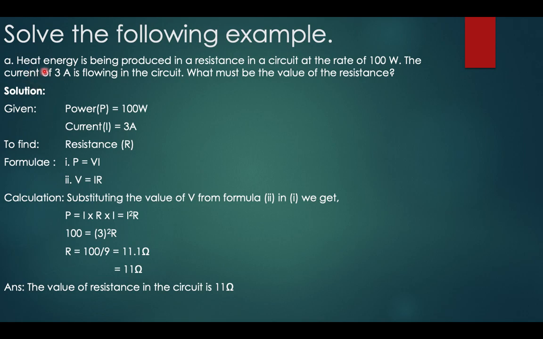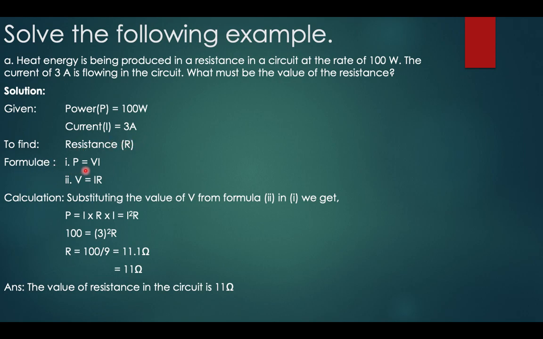Let us read. Heat energy is being produced in a resistance in a circuit at the rate of 100 watt. So the power consumed by the resistance is 100 watt. A current of 3 amperes is flowing in the circuit. What must be the value of resistance? So over here power is given as 100 watt and current as 3 amperes.